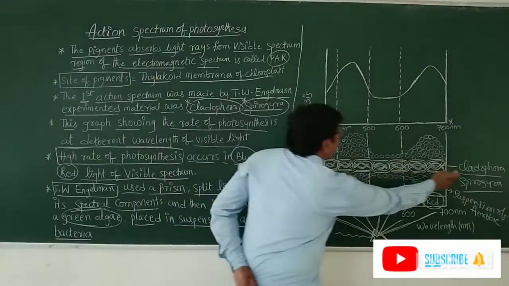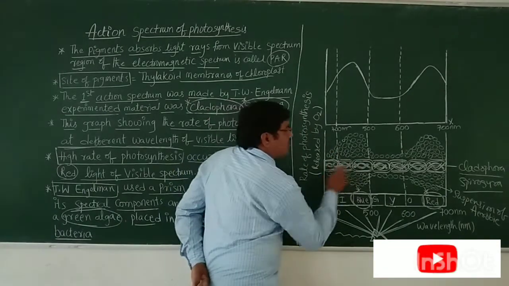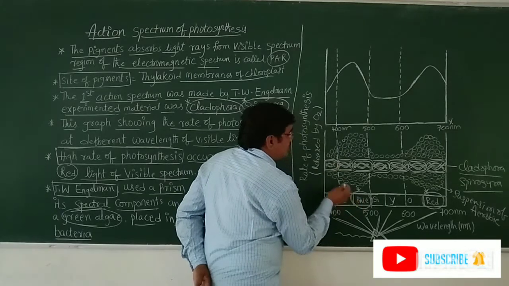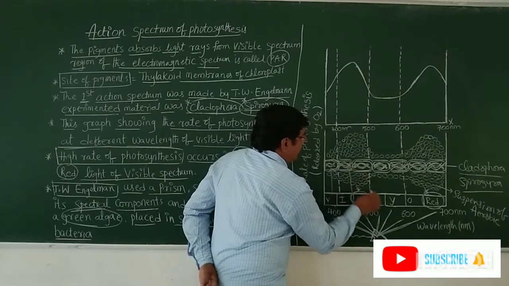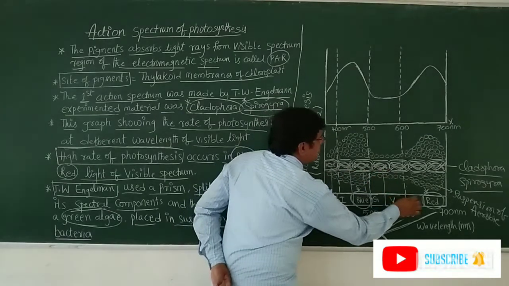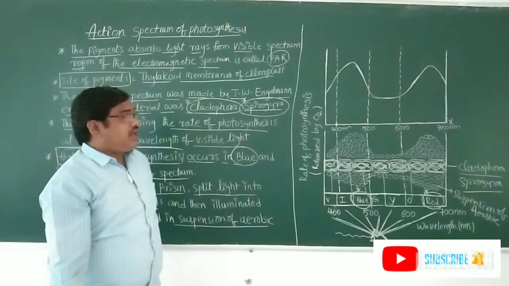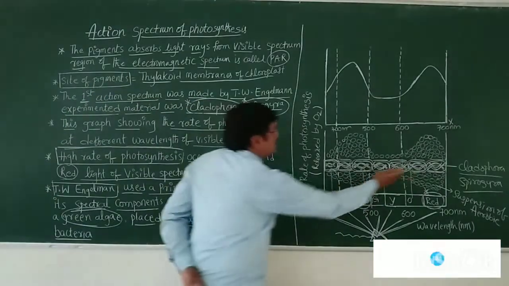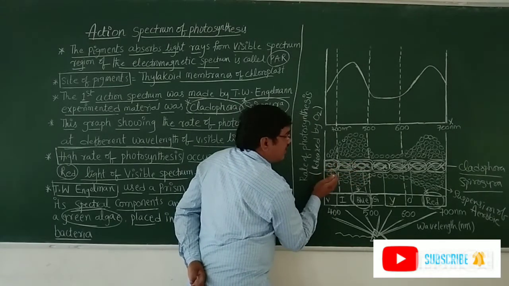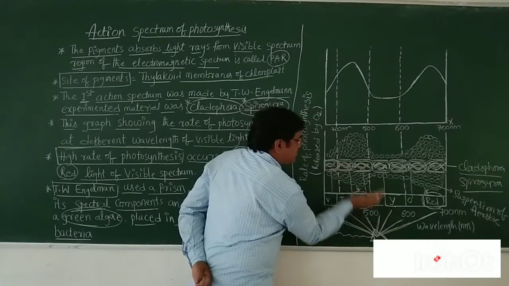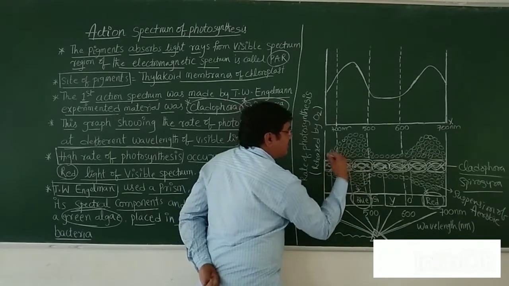So in Cladophora and Spirogyra, the cells contain ribbon-like chloroplasts. These chloroplasts contain pigments, and the pigments absorb light. The pigments absorb light from the visible spectrum of electromagnetic radiation. So Cladophora and Spirogyra absorb light from the visible spectrum. Then they carry out photosynthesis and release oxygen.